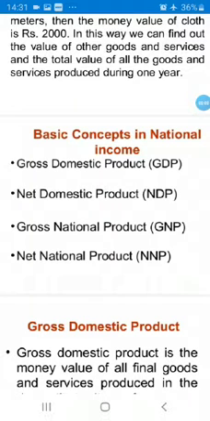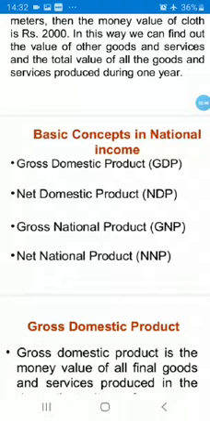Children, you can see here there is a difference of G and N. What is the difference between G and N? Gross means total. Net means when we subtract depreciation from gross, it will become net. What is the difference between GDP, gross domestic product, and gross national product? Gross domestic product means goods and services produced within the country or within the domestic territory. Gross national product means gross domestic product plus net factor income from abroad.